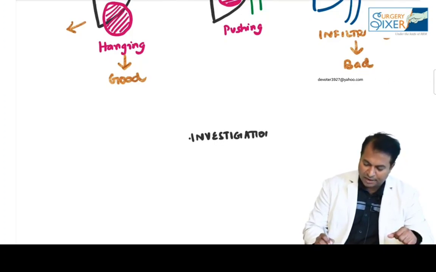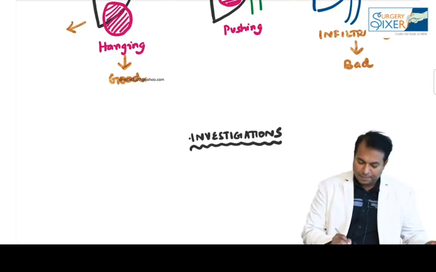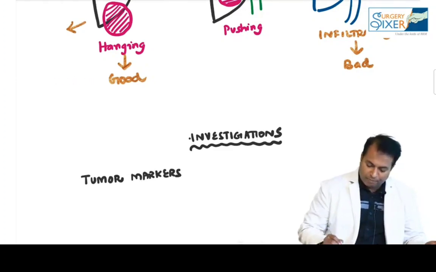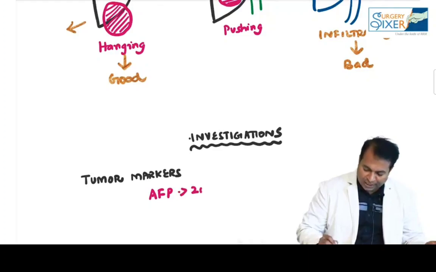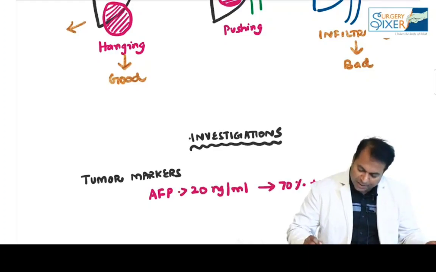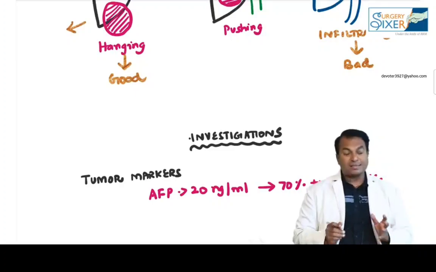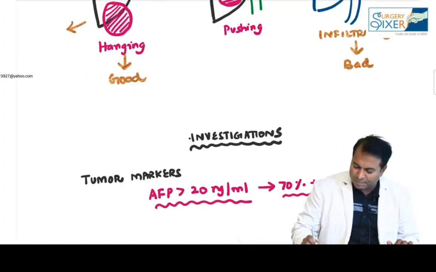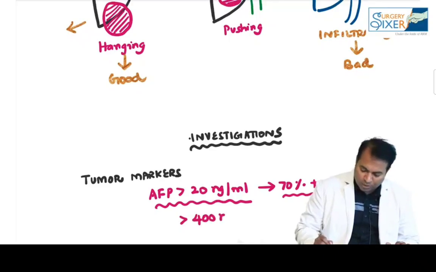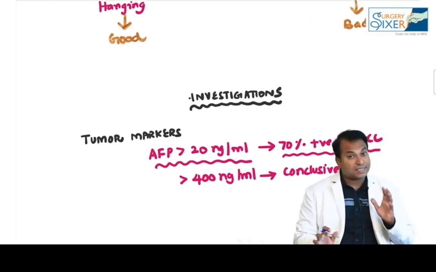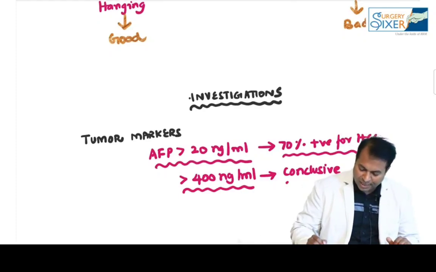Investigations done for HCC in the background of cirrhosis: we will do tumor markers. Sabiston says if AFP, alpha fetoprotein, is more than 20 nanograms per ml, it is positive in 70% of HCCs. If it is more than 20, it is suggestive of HCC. If it is more than 400 nanograms per ml, no doubt it is conclusive of HCC.